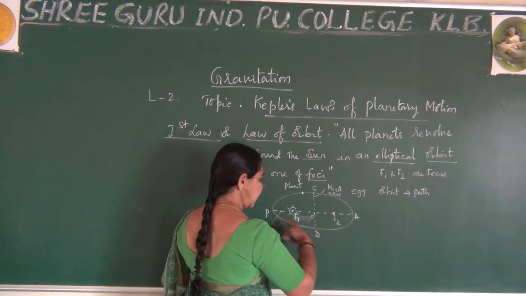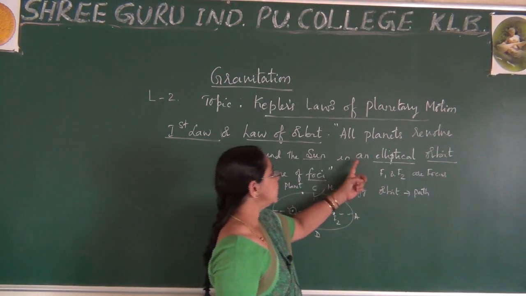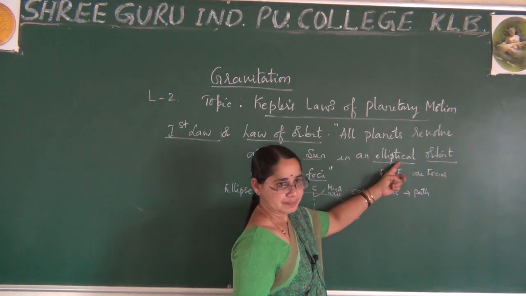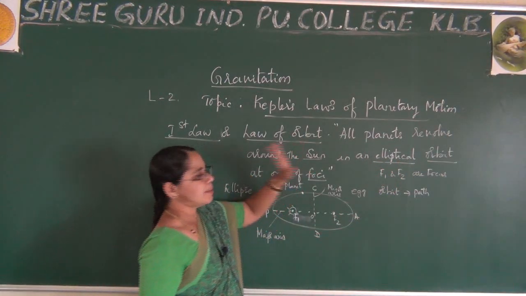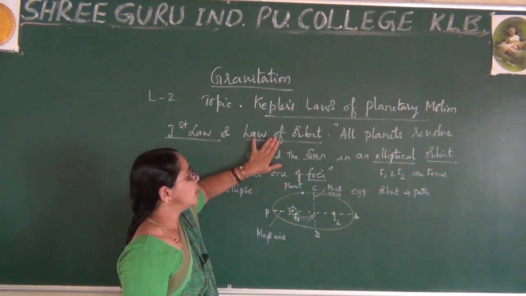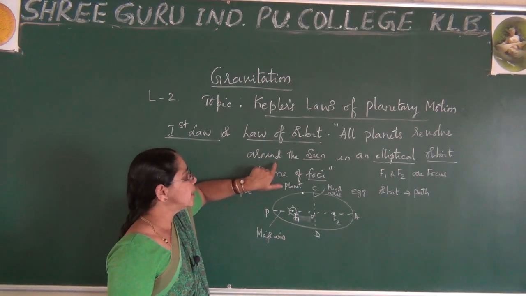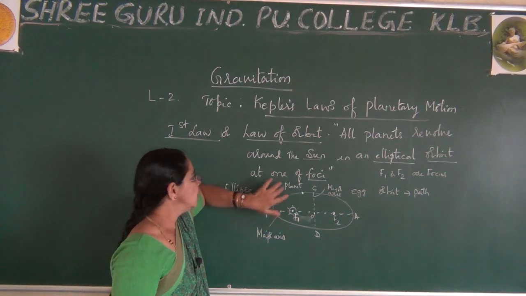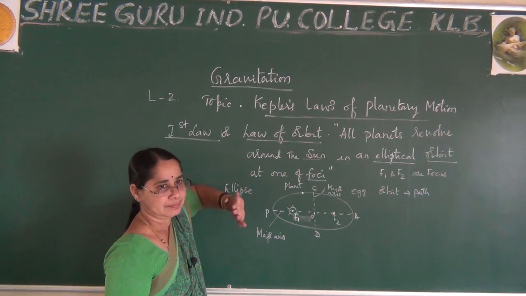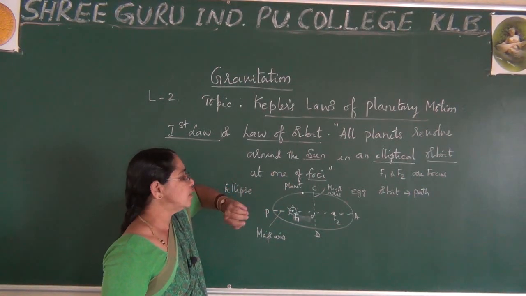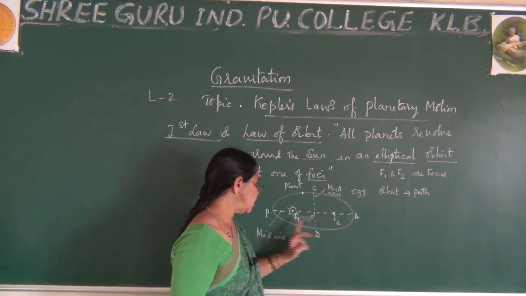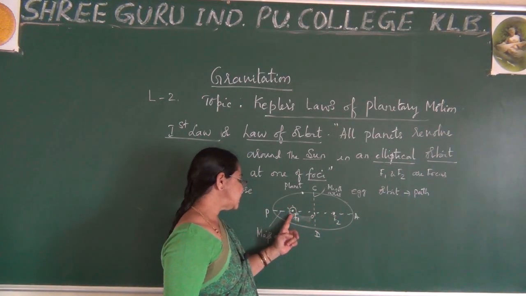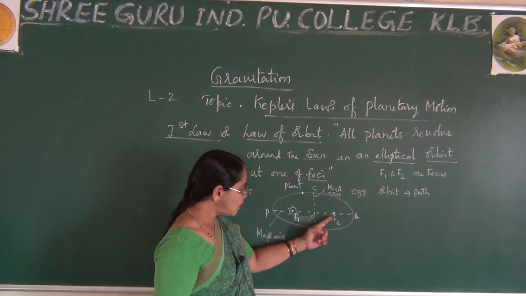And since it is looking like an elliptical shape, we call it an elliptical orbit. So the very simple statement is, according to him, all planets revolve around the sun in an elliptical orbit at one of the foci. You may also observe here there are two foci, but you have placed the sun at F1. Why can't you place it at F2?